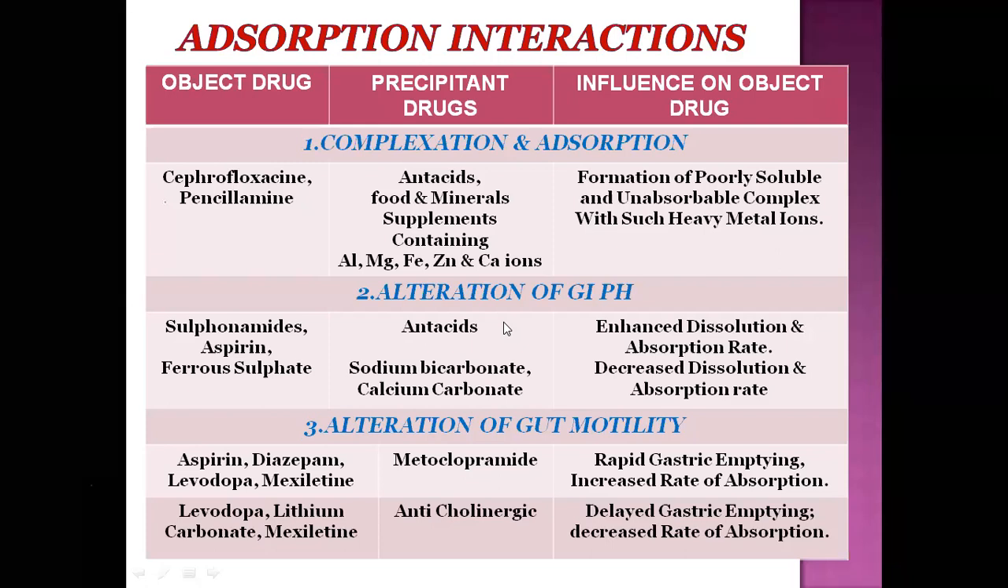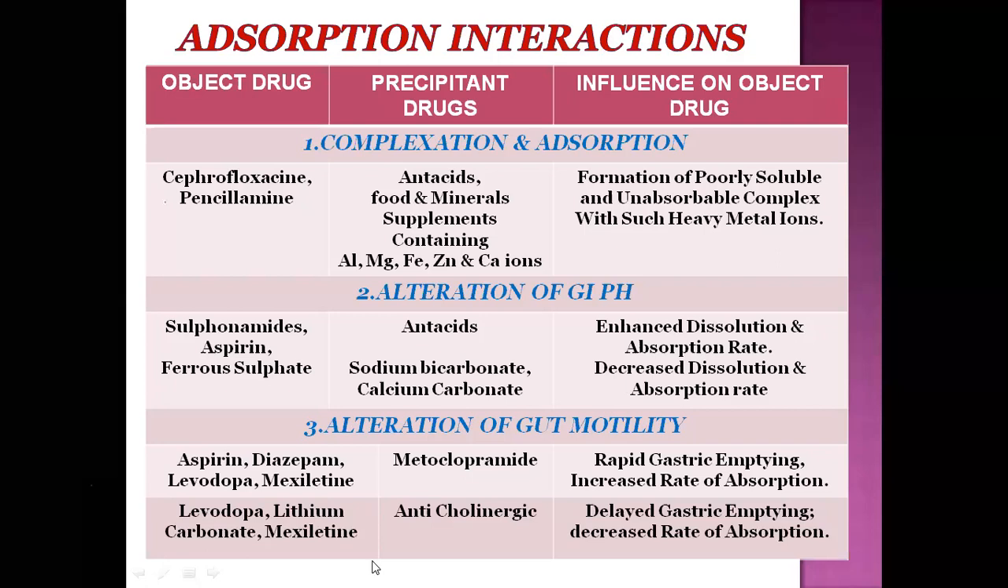Levodopa is the second example in alteration of gut motility. Levodopa, lithium carbonate, and mexiletine are given with the precipitant drug, anticholinergics. The observed action on these object drugs is delayed gastric emptying time and decreased rate of absorption. That is levodopa, lithium carbonate, and mexiletine.